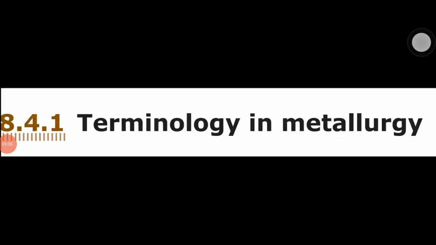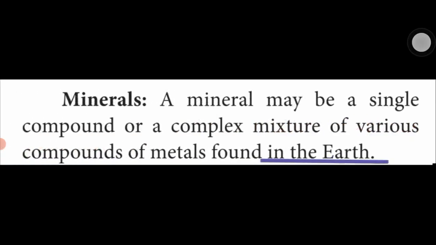Next one, terminology in the metallurgical process. What are minerals? A mineral is a single compound or a complex mixture of various compounds found in the earth. That is called a mineral.